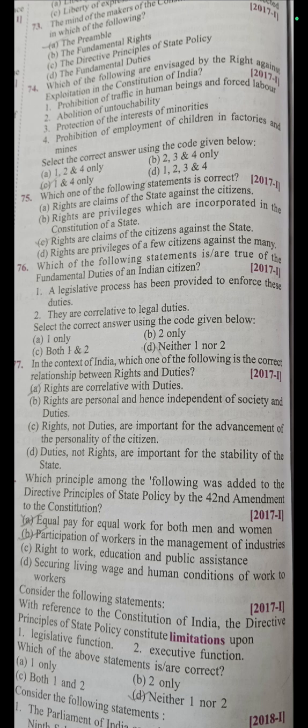If we see the second one, which is abolition of untouchability, here it will not come under right against exploitation, because abolition of untouchability shows what? Right to equality.